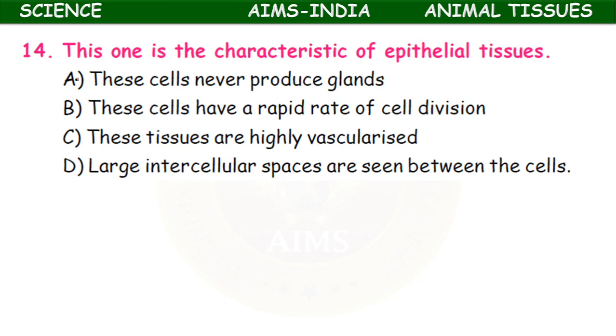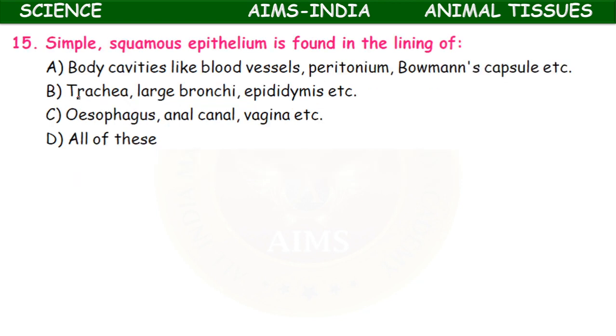Next question. Which of the following is a characteristic feature of epithelial cells? These cells never produce glands. These cells have a rapid rate of cell division. These tissues are highly vascularized. The large intercellular spaces are seen between the cells. So the rapid rate of cell division is a characteristic feature of epithelial tissue.